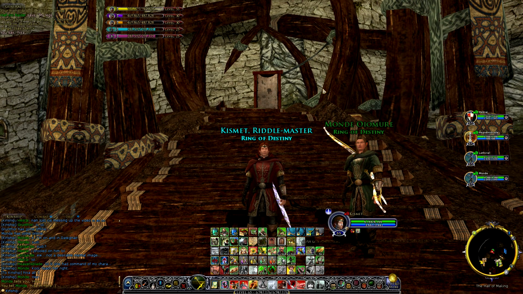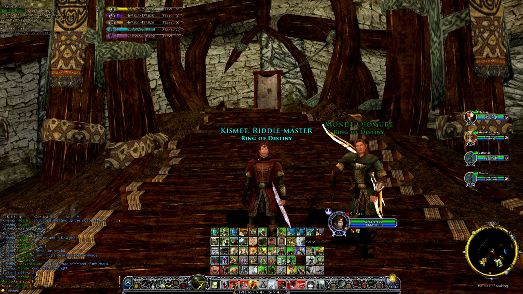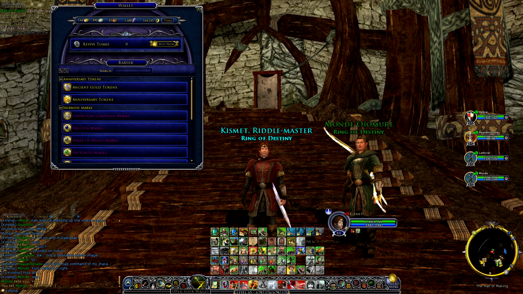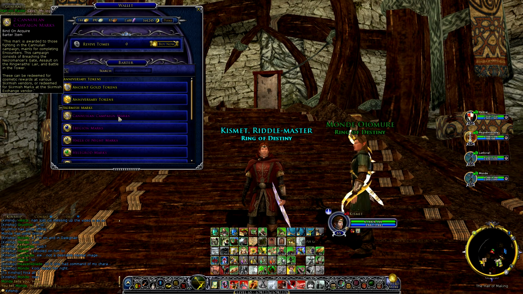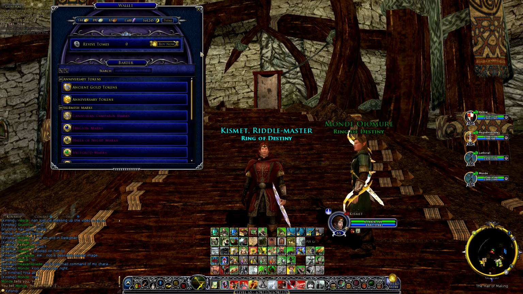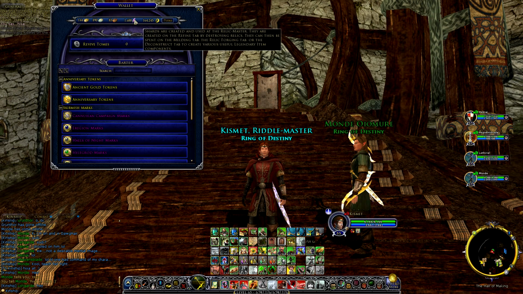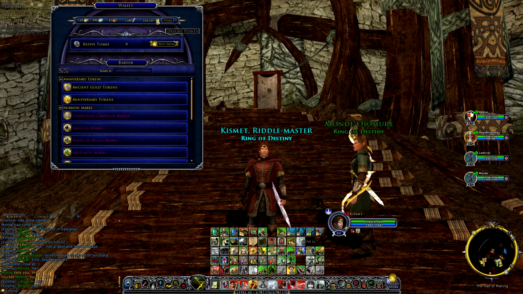Another thing we want to talk about that's new in LOTRO, if you've been gone for 6 months or a year or so, is this thing called the barter wallet. You're going to be like, where's my money at? Well, your money and all of your skirmish marks and anniversary tokens, in the case of mine, are going to be in your barter wallet. Also, you're going to see some new stuff in there. Shards, which is another form of money. You can use that on identifying items and such. And then also your destiny points will be in here, where you can find your perks.